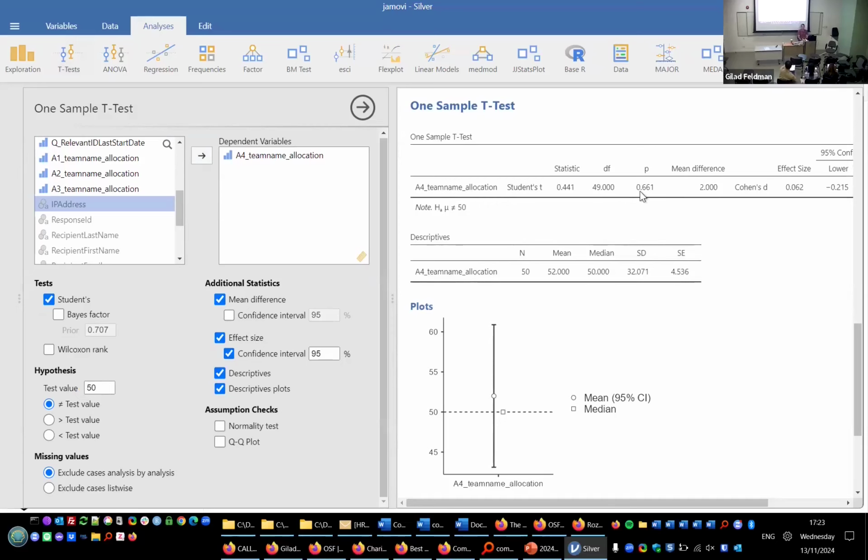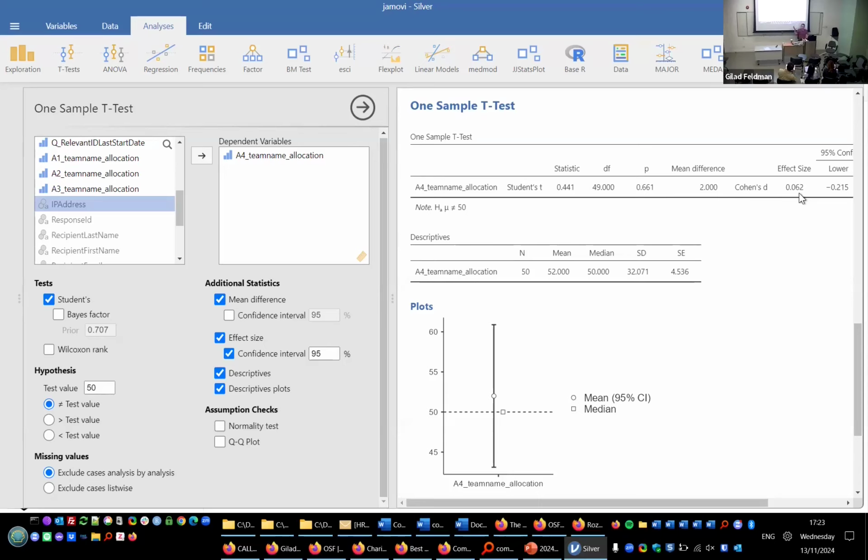And you can see the p-value is very high, so it's not significantly different from 50. Okay, so this already gives you everything that you need. It gives you the Cohen's d, which is very, very low. So using simulated data, you should not have any significant results if you compare to a 50-50 chance. Within a few clicks, this gives you everything that you need. This is all that you require.